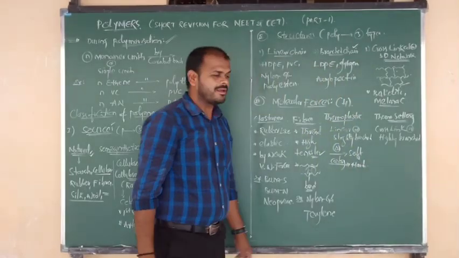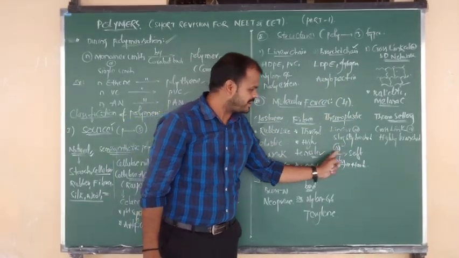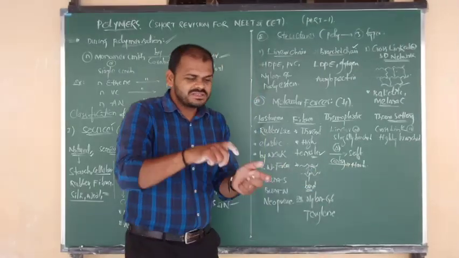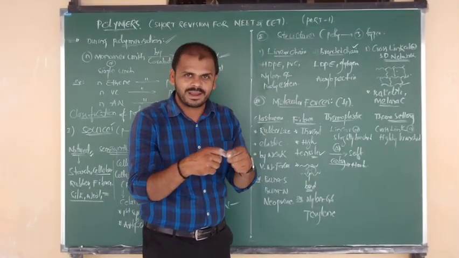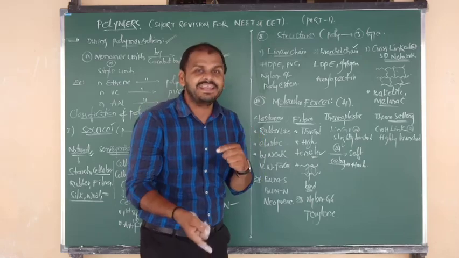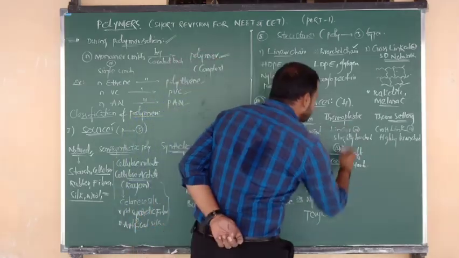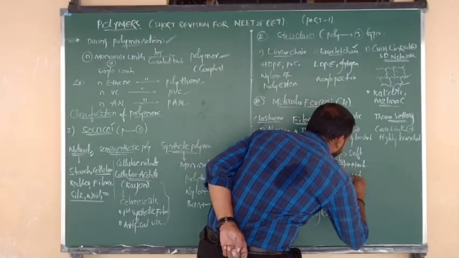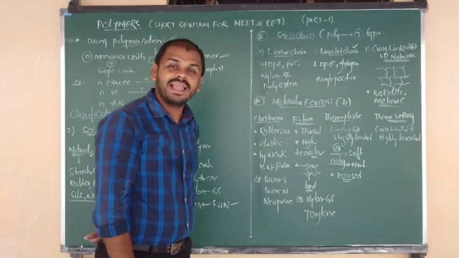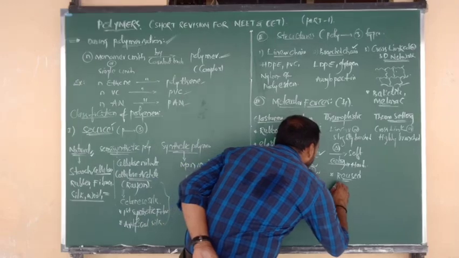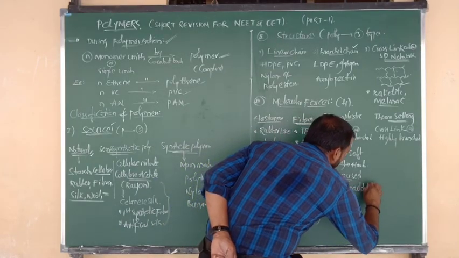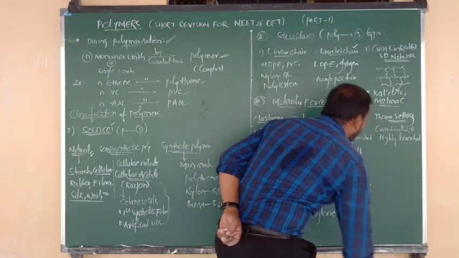Once again, thermoplastic polymers upon heating become soft, and upon cooling become hard. We can make soft into hard and hard into soft, which means we can use them multiple times. So we can say that thermoplastic polymers are reusable and remoldable polymers.